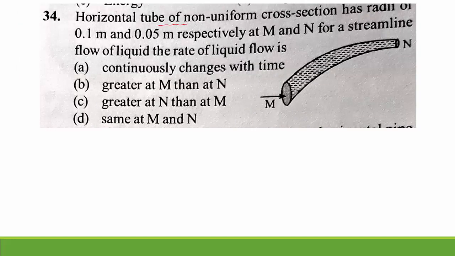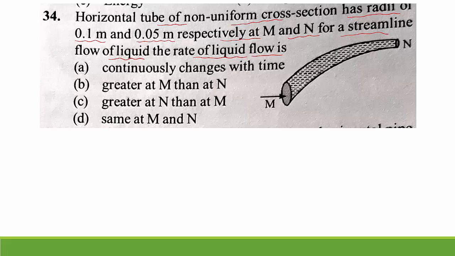A horizontal tube of non-uniform cross-section has radii of 0.1 meter and 0.05 meter respectively at M and N for a streamlined flow of liquid. The rate of liquid flow is... You already studied the equation of continuity.